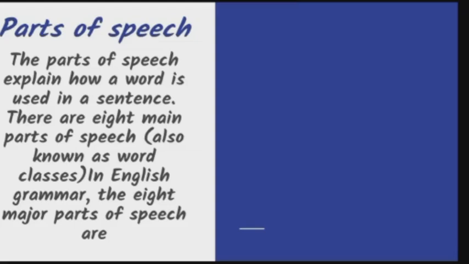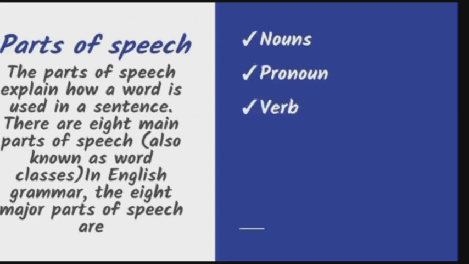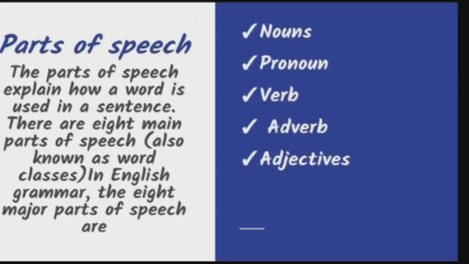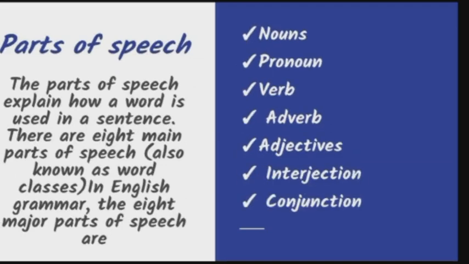The basic grammar starts with parts of speech. The parts of speech are also known as the key concept of grammar. The parts of speech explain how a word is used in a sentence. There are 8 main parts of speech, also known as word classes. In English grammar, the 8 major parts of speech are noun, pronoun, verb, adverb, adjective, interjection, conjunction and preposition.